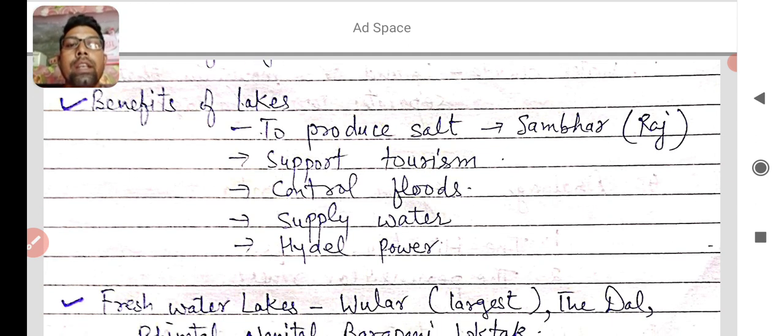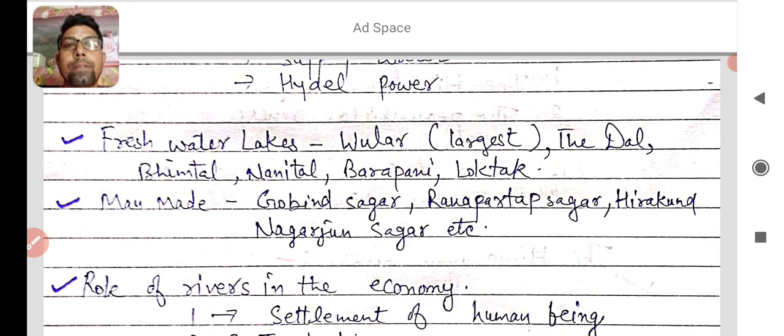And the next is freshwater lakes. There are some examples of freshwater lakes in India. Wular is the largest freshwater lake in India. And the next are the Dal, the Bhimtal, Nainital, Bada Pani and Loktak. These are examples of some freshwater lakes.